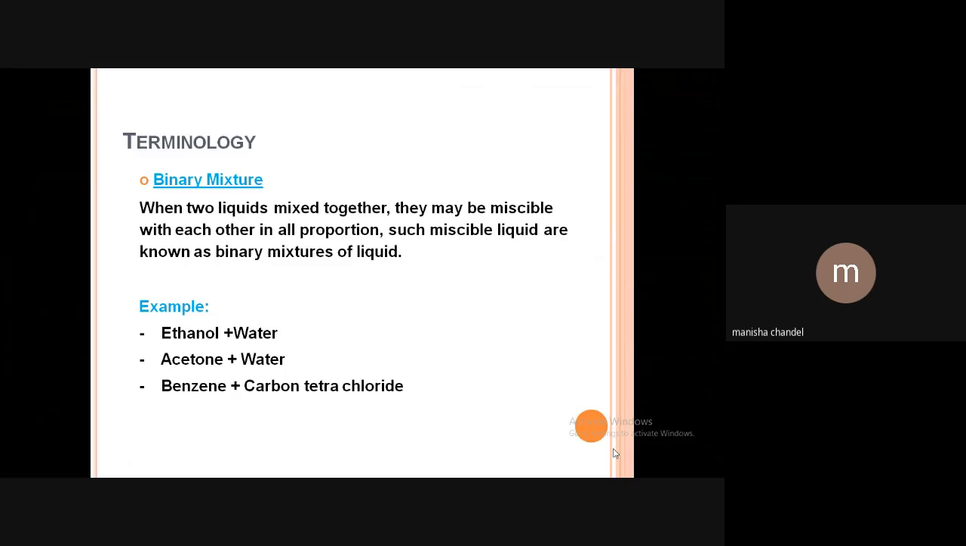When two liquids mix together, they may be miscible with each other in all proportions. Such miscible liquids are known as binary mixtures. Examples of binary mixtures are ethanol plus water or acetone with water.